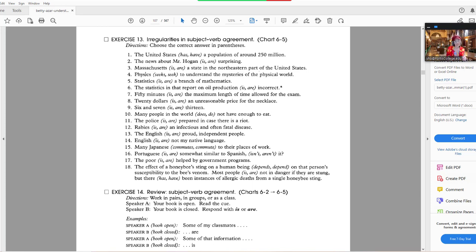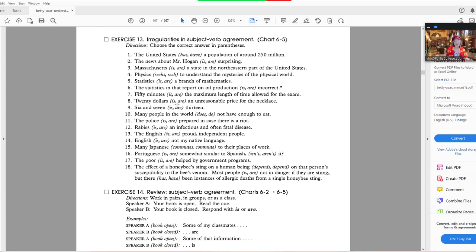Massachusetts is one state, even though it looks plural, is a state. Physics is one subject. Therefore, physics seeks, singular. Statistics is also one subject. Statistics is. The statistics in that report, well, the statistics are, okay?